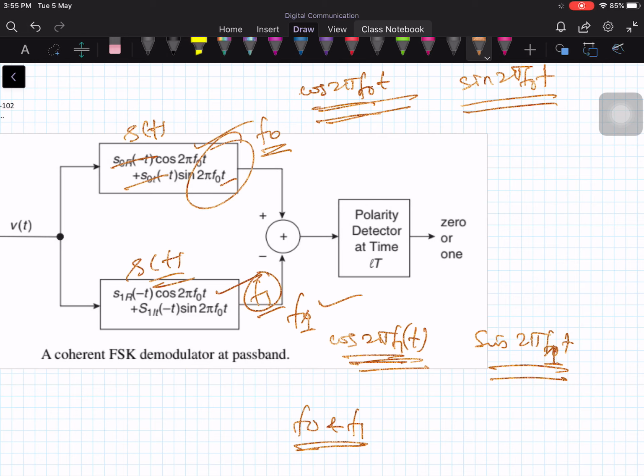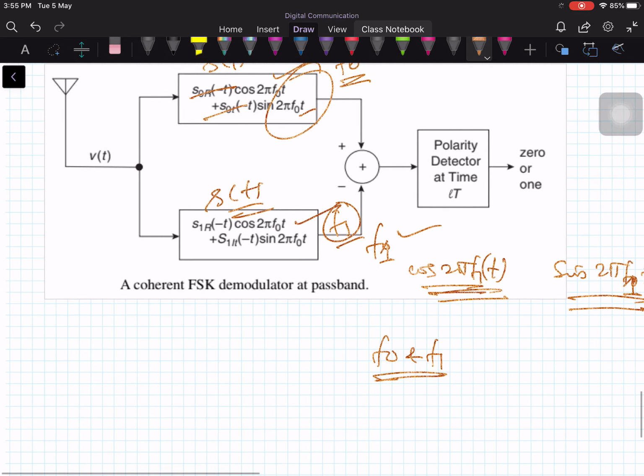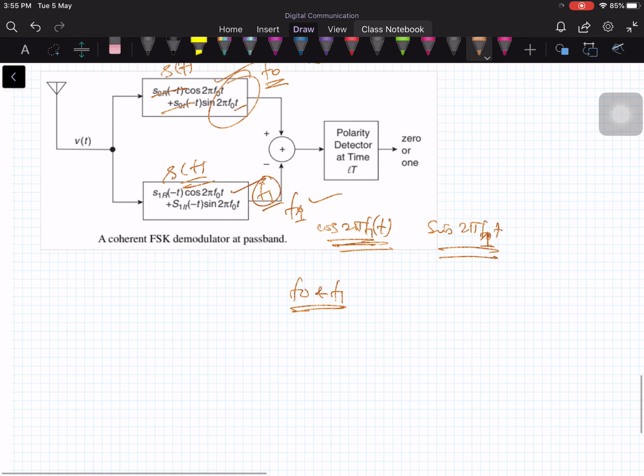See, the structure is the same and the operation is the same, nothing will change. But the matched filter response will be slightly changed. That's all. That is the only difference that you are going to use. If you want, I can redraw the diagram.